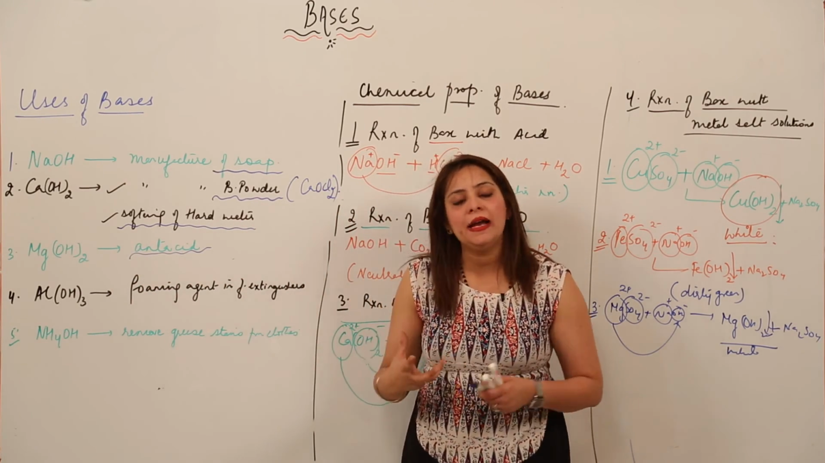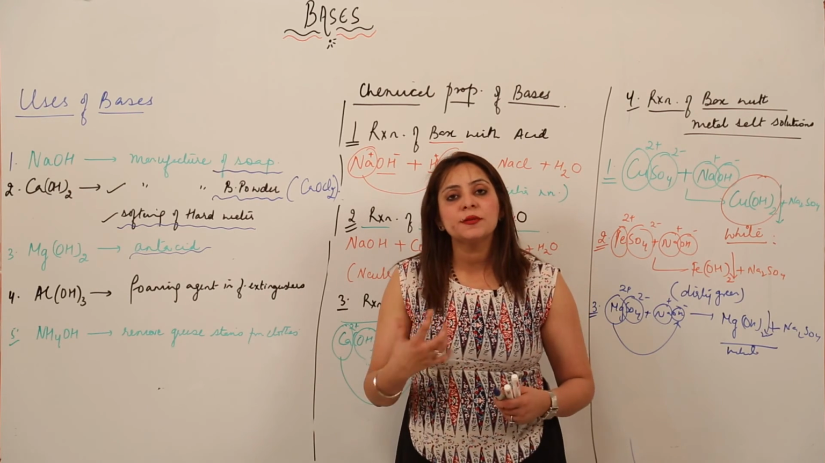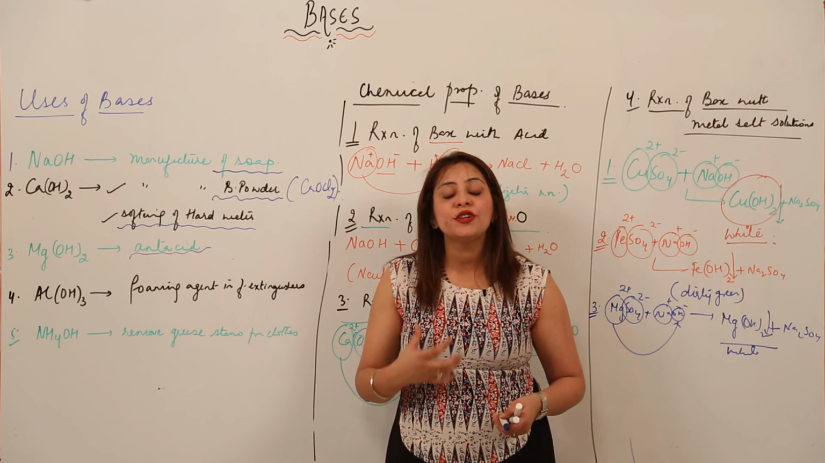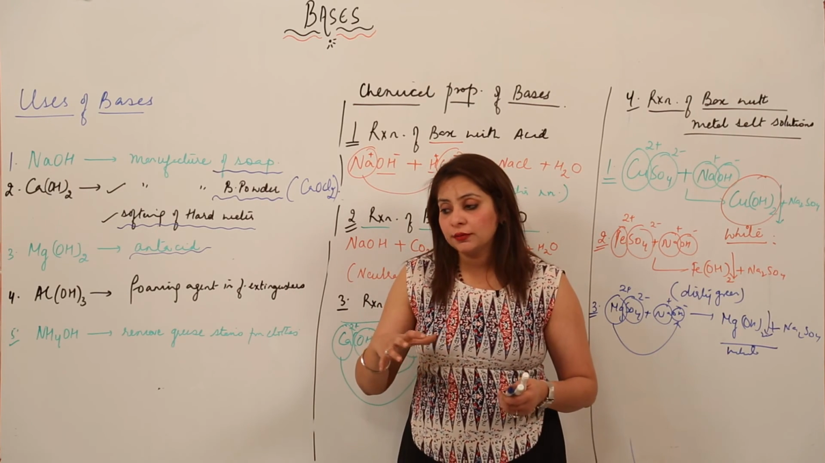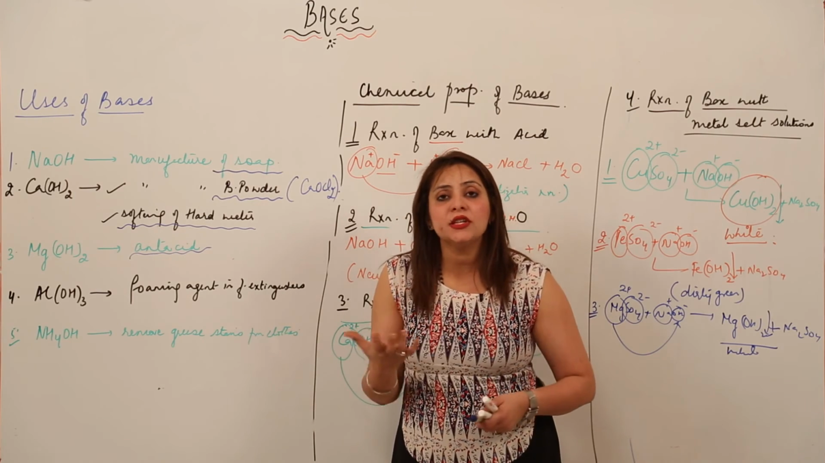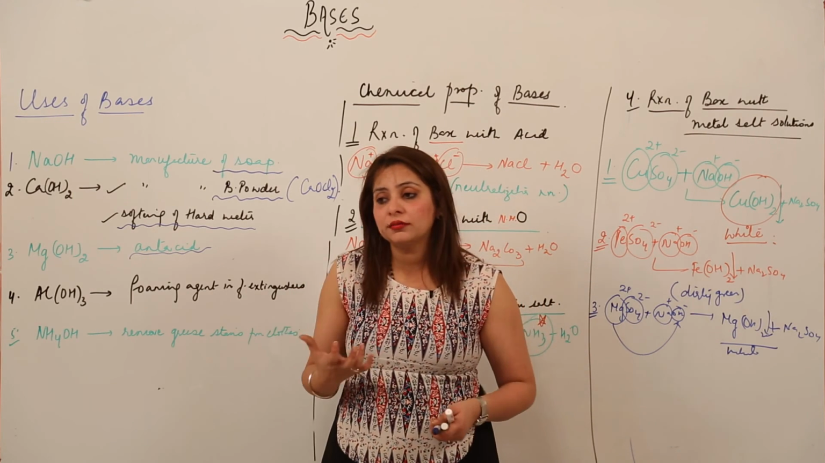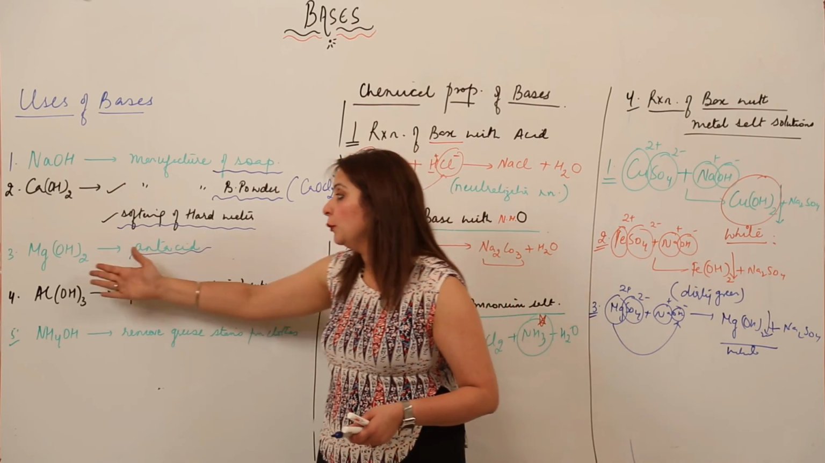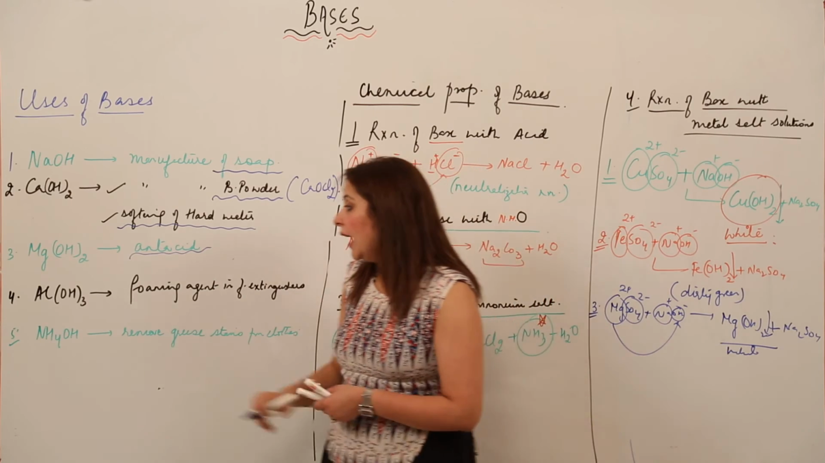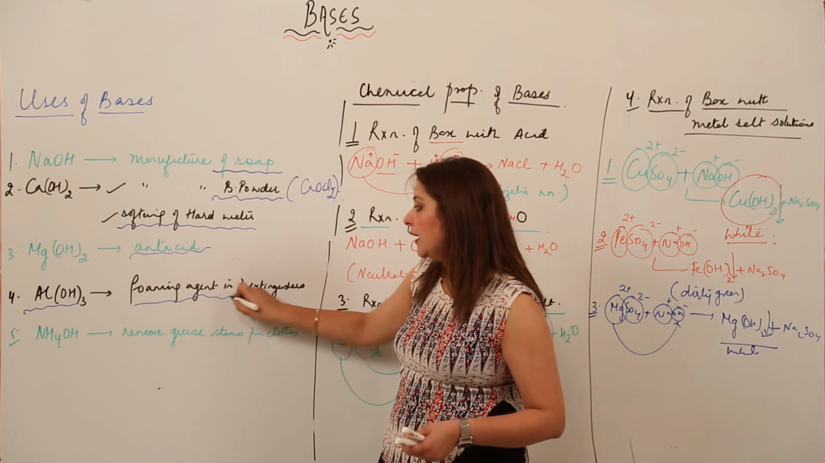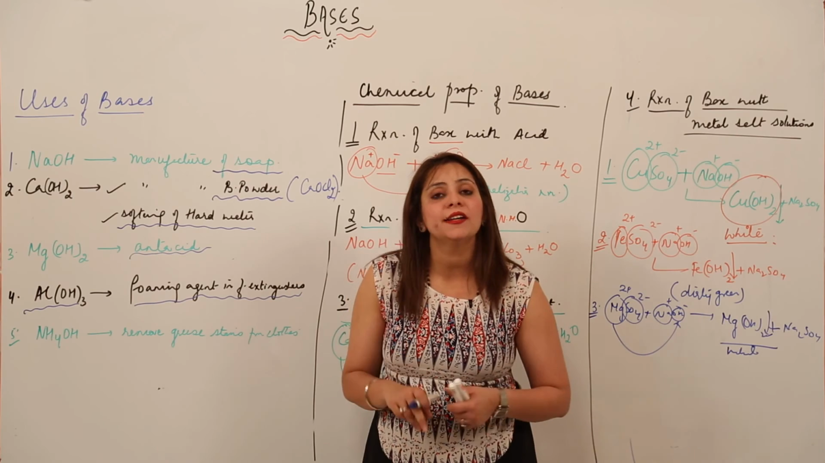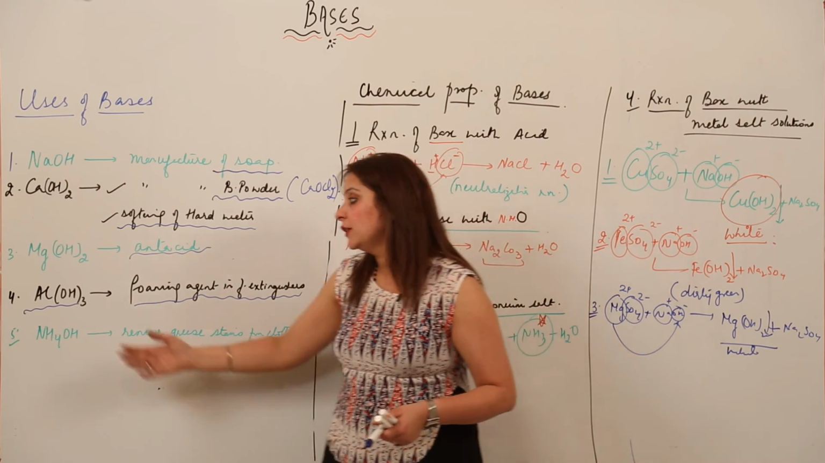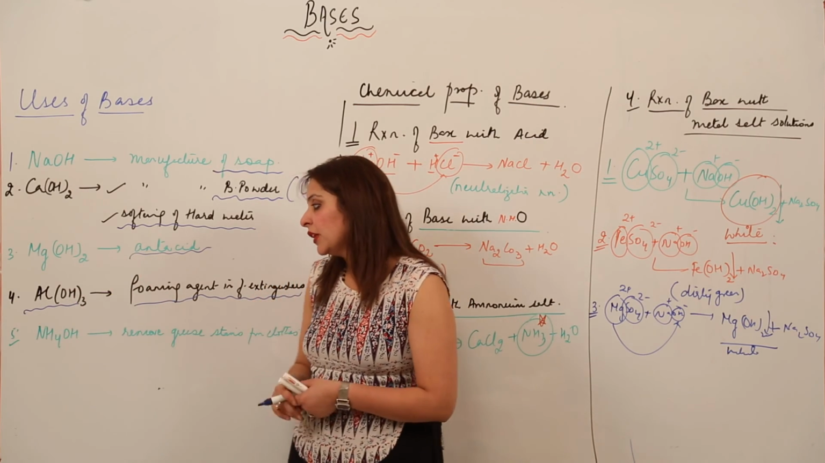And what are antacids actually? Antacids are substances which, when we take them, reduce the acidic effect in our body. That means they reduce the acidity, which, if it is not reduced and acidity is occurring more in your body, can lead to ulcers as well. So it acts as a component of antacid medicines. And Al(OH)3 acts as a foaming agent in fire extinguishers. The foam which you get in a fire extinguisher is produced due to Al(OH)3.